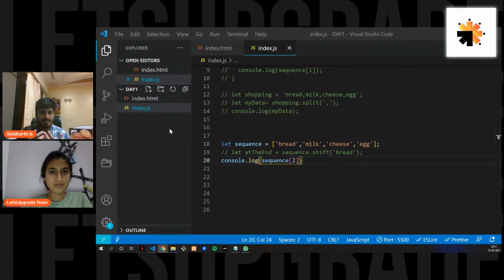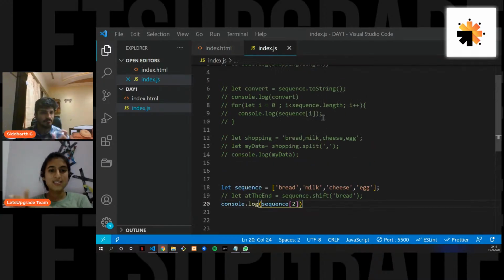I'll just give you guys a 2 minute break if you want, and that's not a break to enjoy. Just put in some console log elements, some array, and try to execute the push, pop, shift, and unshift methods on your own. Just console log some value with the index value also. Just take 2 minutes of your time, and I'll be back in 2 minutes.